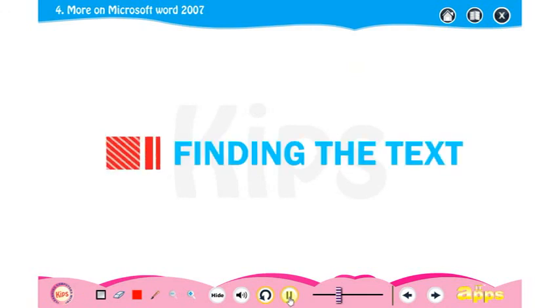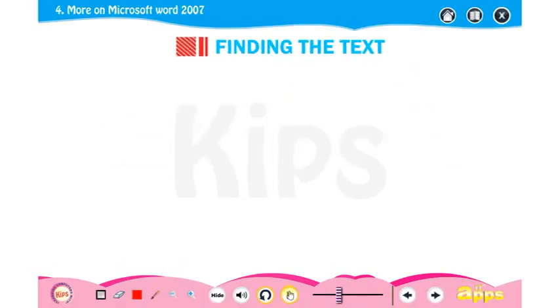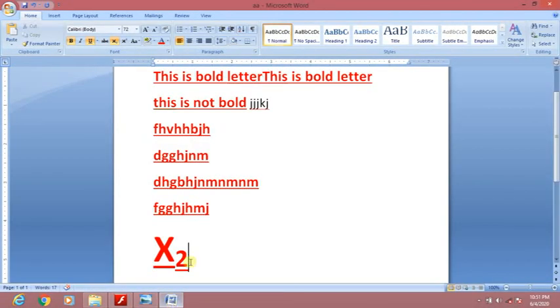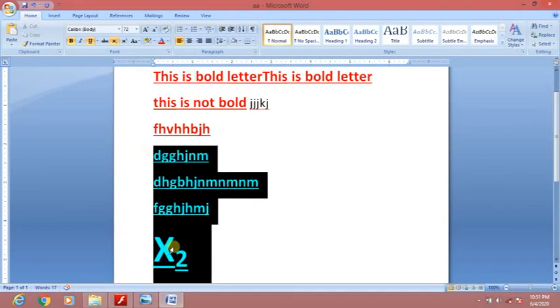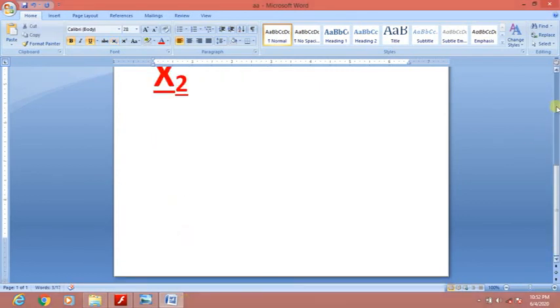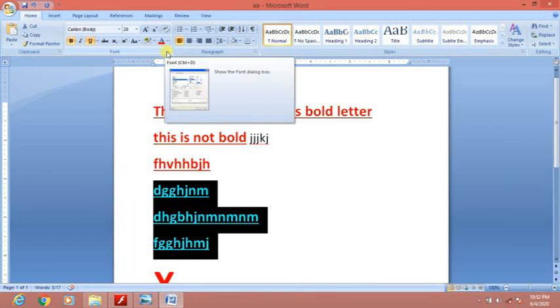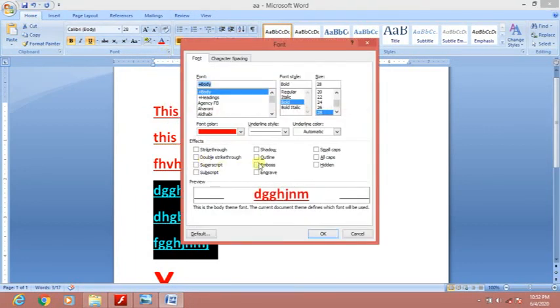Okay, let us now learn how to find the text. So this way we use the formatting effect. If you want to format in many more ways, we select the text. Simply we click on the font launcher here. Then we can select different options like shadow. If you want to apply shadow, we can apply shadow.